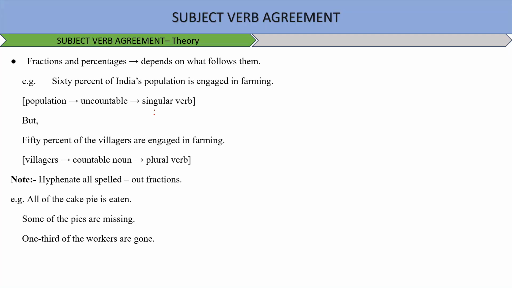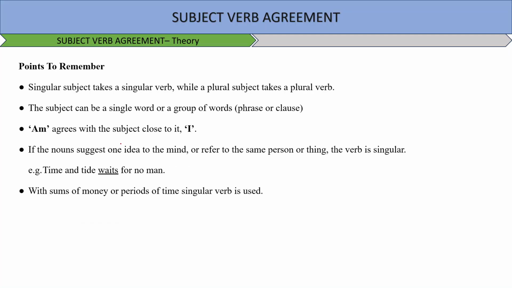Next, use a singular verb with sums of money or periods of time. $10 is a price to pay. 5 years is the maximum sentence for that offense. $5 is a high price to pay for this article. So $10, 5 years and $5 take is, which is right. This follows singular subject, singular verb.